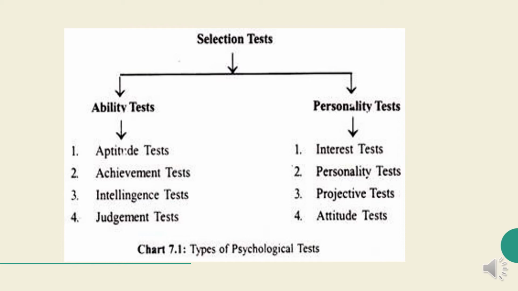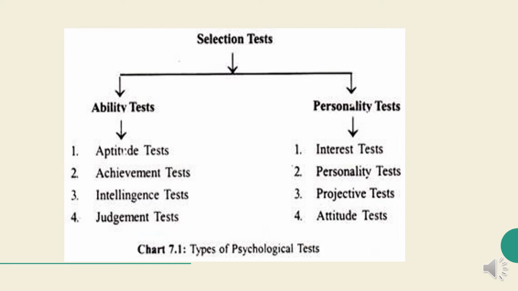First is aptitude test. Aptitude tests measure the ability and skills of the testee. These tests measure and indicate how well a person would be able to perform after training, and not what he or she has done. Thus, aptitude tests are used to predict the future ability or performance of a person.